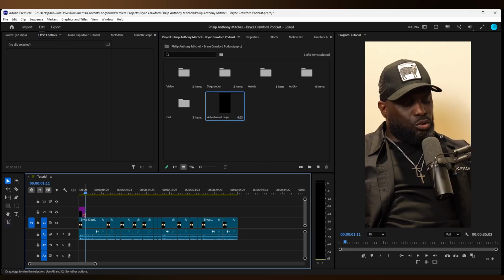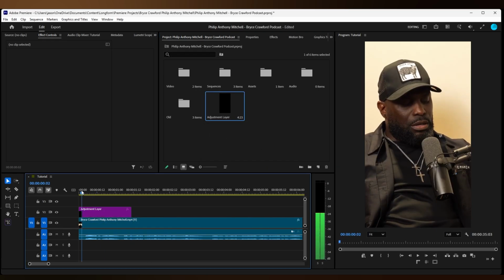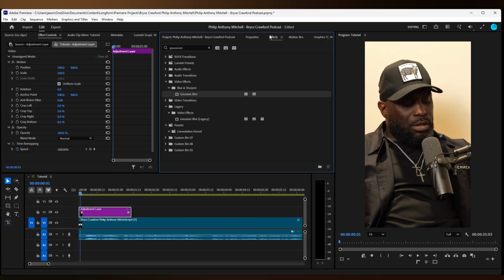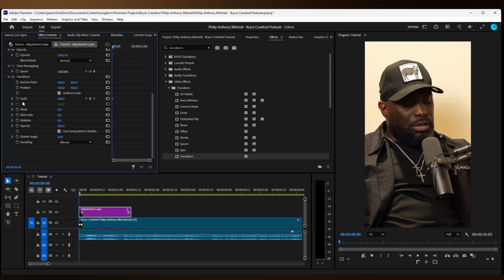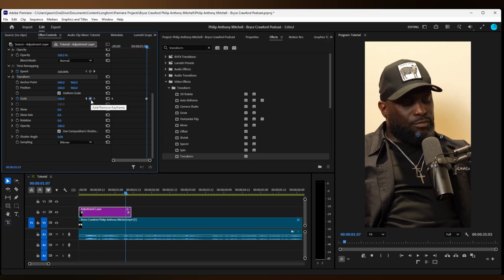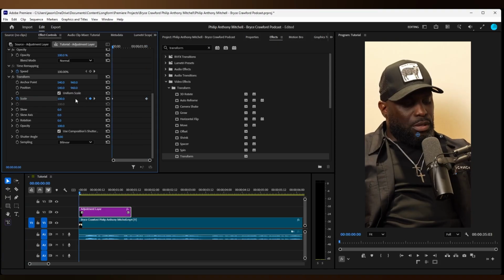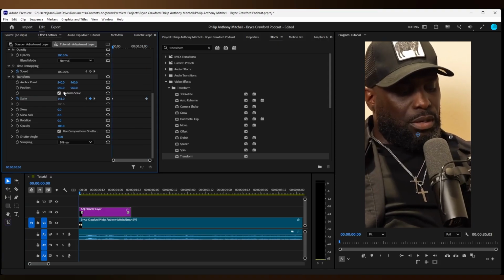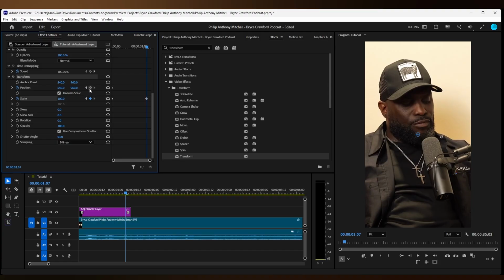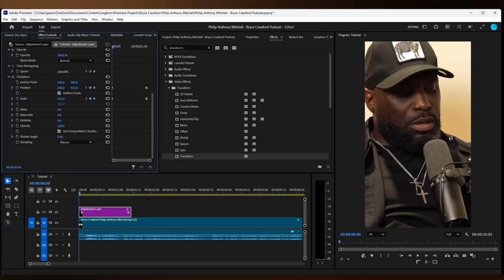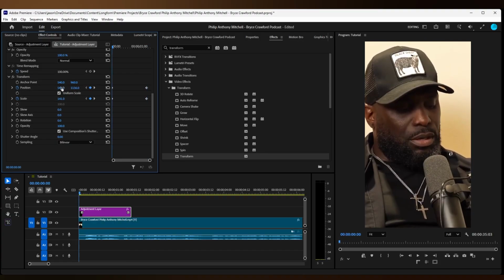By pressing plus, you can zoom the timeline in. Now you're going to want to click on the adjustment layer, go to effects, search for transform, and then drag the transform onto the adjustment layer. Keyframe the scale, go forward, keyframe it again, then go back to the first keyframe and zoom it in. You're going to want to keyframe the position at those 2 points. Make sure you position the pastor's head in the middle of the frame as I'm doing right now.